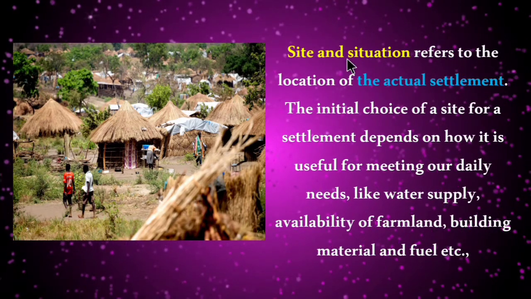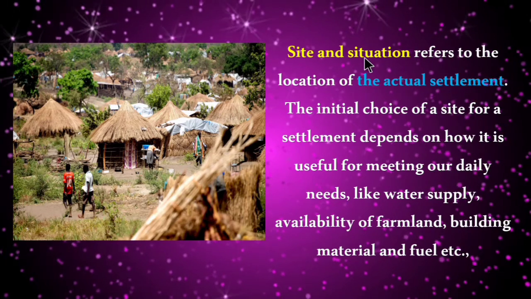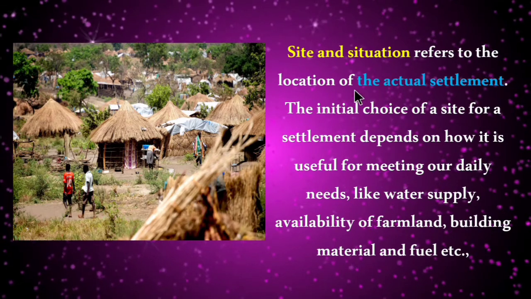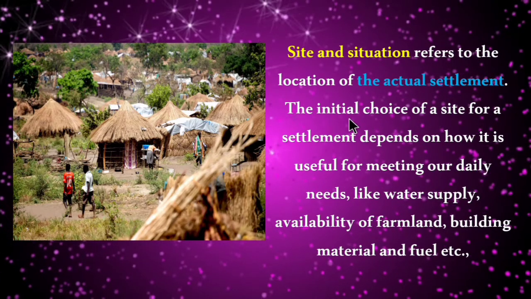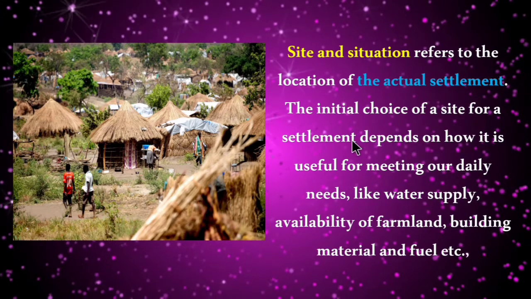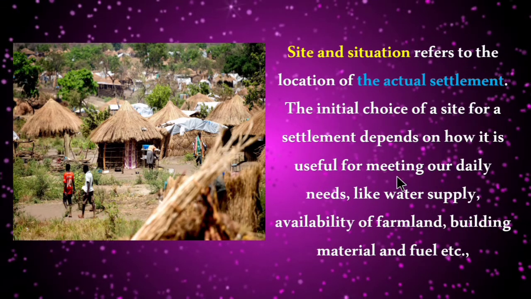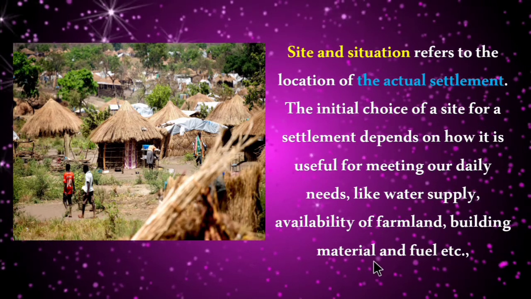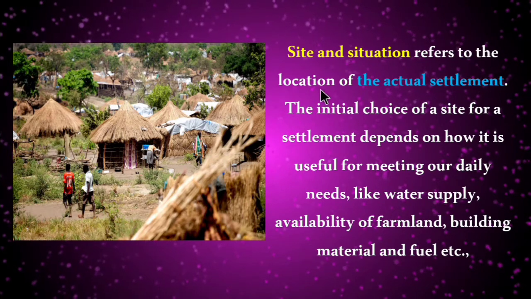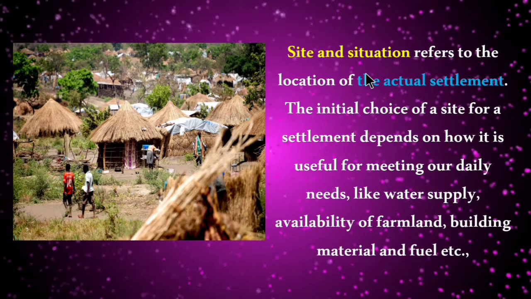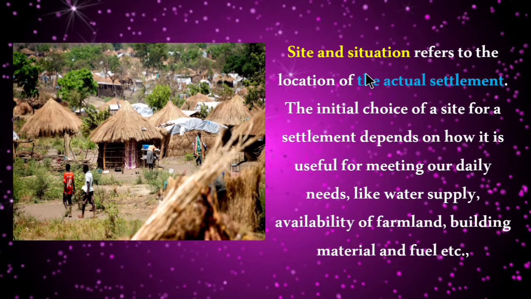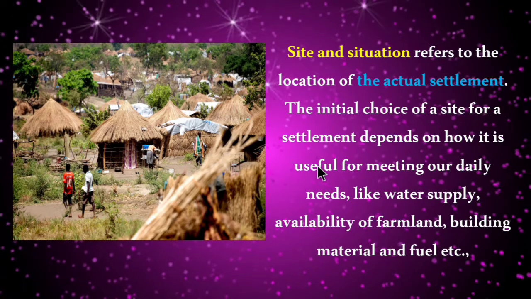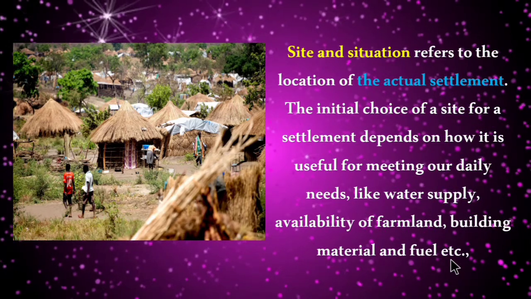Next, we can see the definition of site and situation. What is a site and what is a situation? Site and situation refer to the location of the actual settlement. The initial choice of a site for a settlement depends on how useful it is for meeting our daily needs, like water supply, availability of farmland for agriculture, building material and fuel.